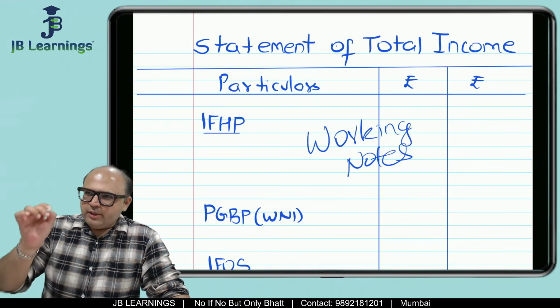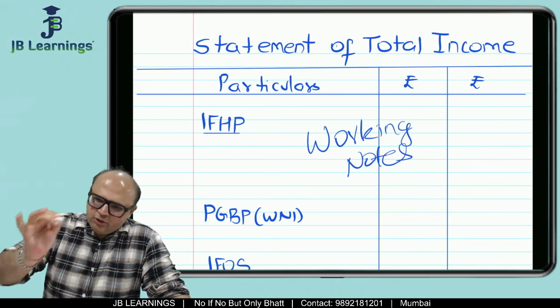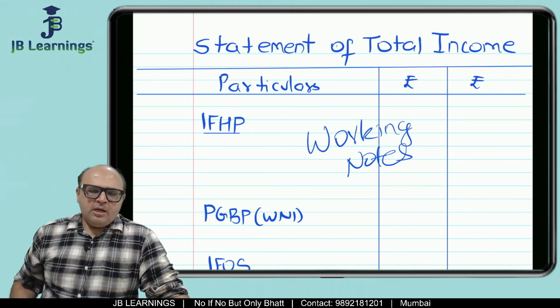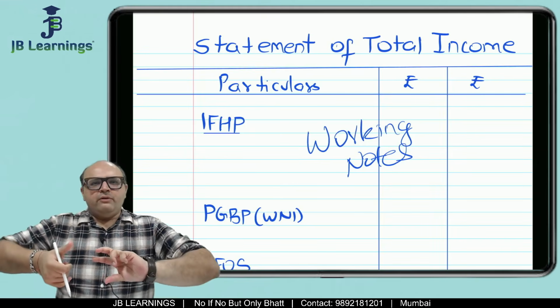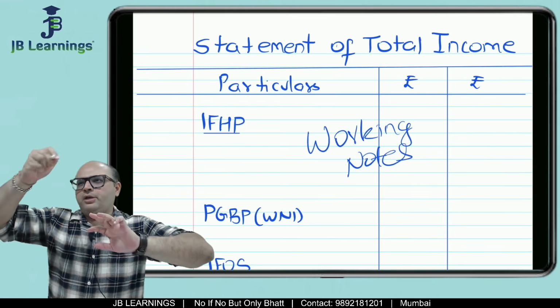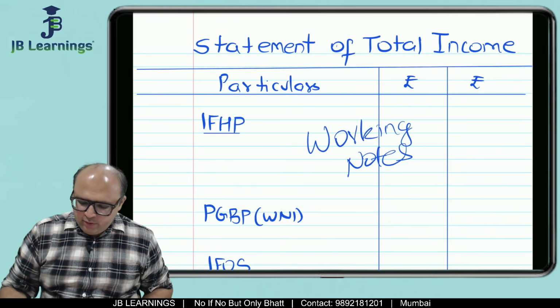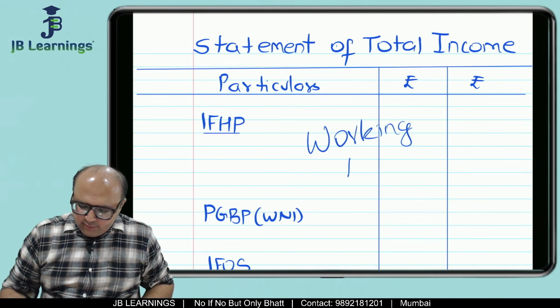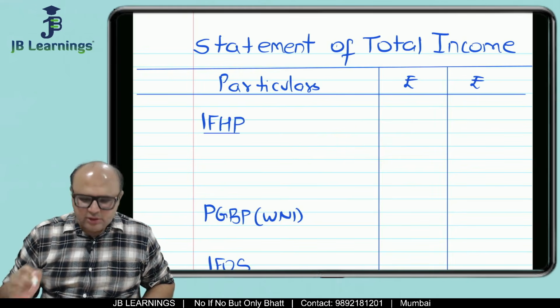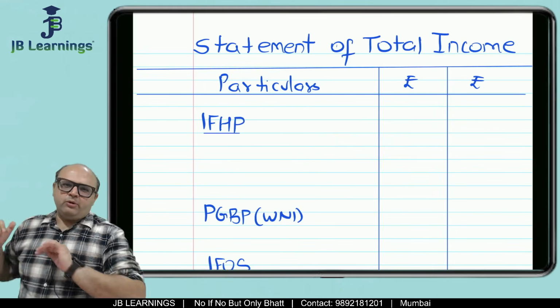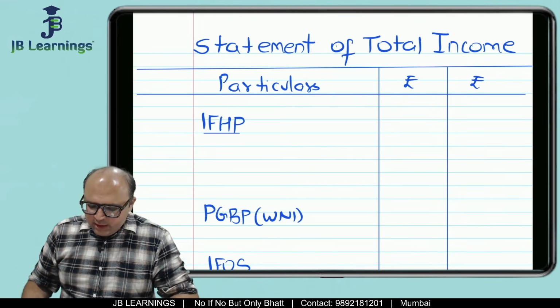First, you should always show the main answer and then your supporting workings. People are doing exactly the opposite: first they write working note 1, working note 2, working note 3, and then they write the main answer. No, the main answer should be presented first, and then it should be supported by workings.